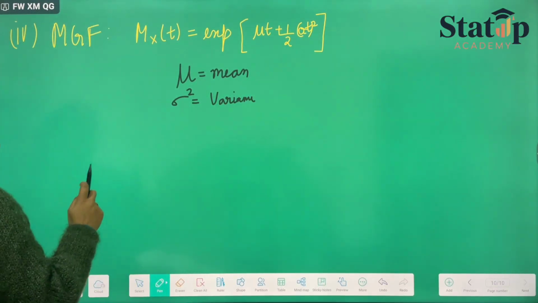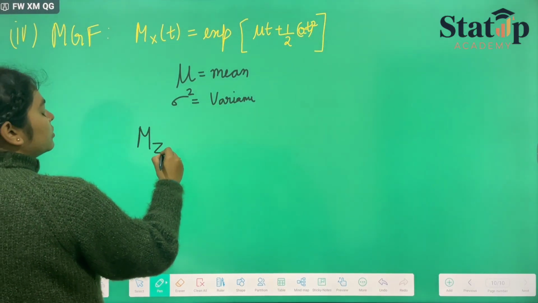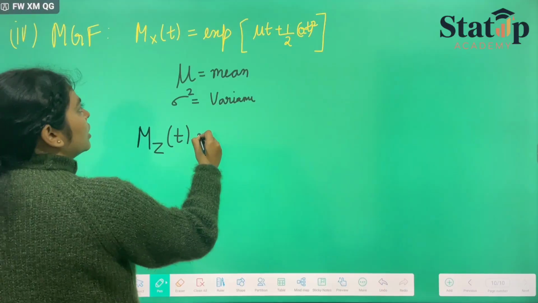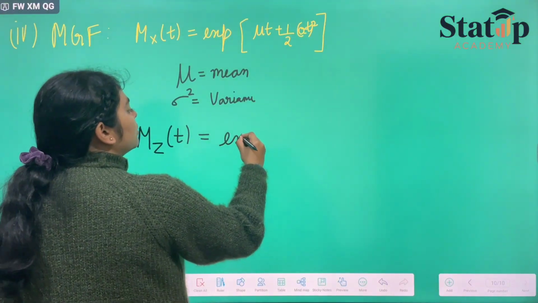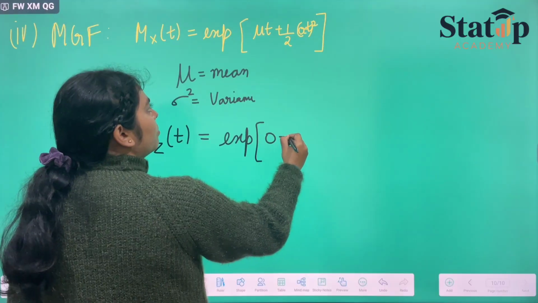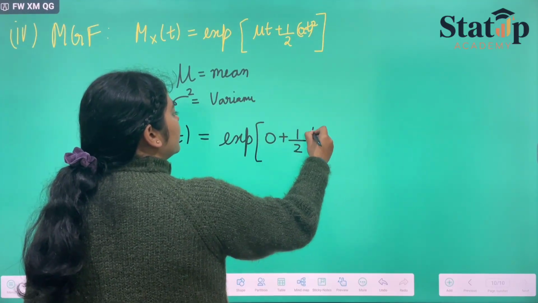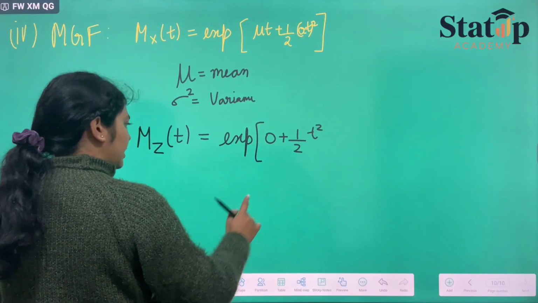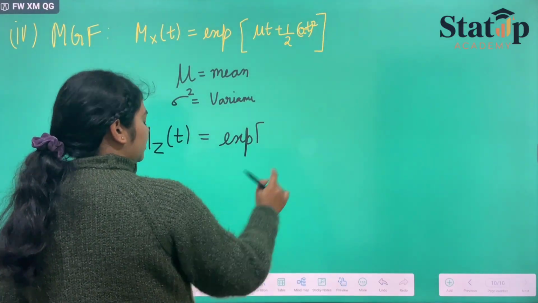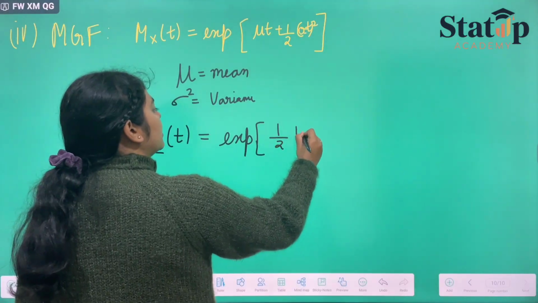And if we talk about the MGF of the standard normal distribution, then here mu is equal to 0 and sigma is equal to 1, so it will be 0 plus half times 1 times t squared. So simply we can write it as exp of half t squared.